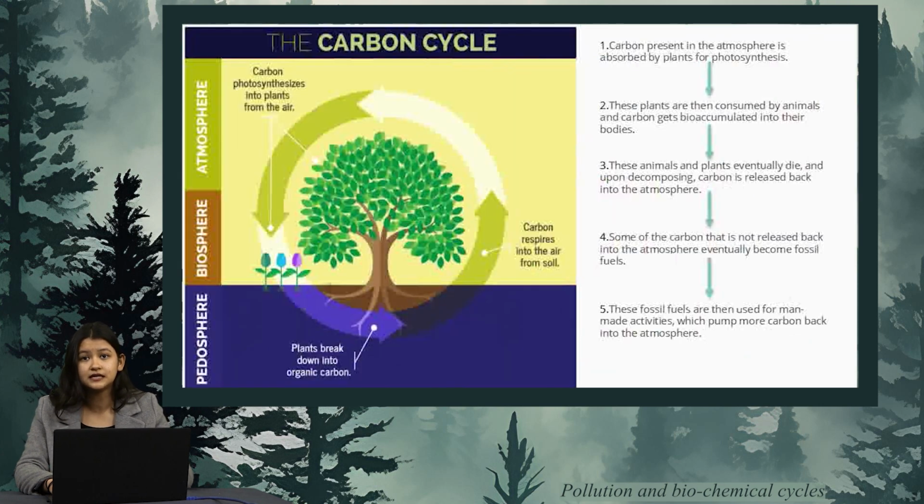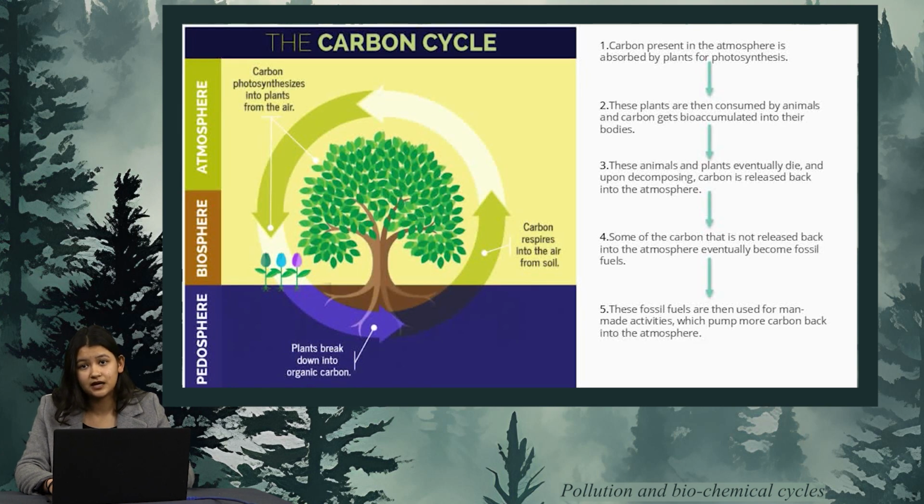The first one is the carbon present in the atmosphere is absorbed by the plants for photosynthesis. Second, these plants are then consumed by animals and carbon gets bioaccumulated in their body.